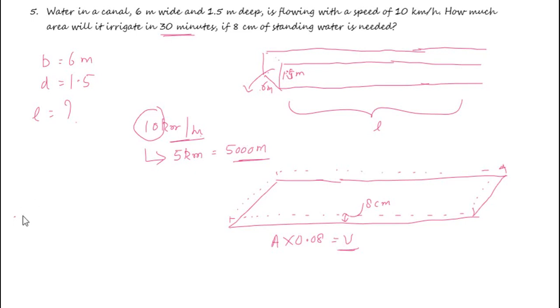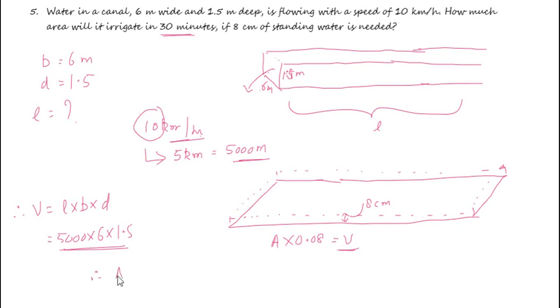So the volume of water flowing out of the canal is V equal to L into B into D, that is equal to 5000 meter into B, that is 6, into D, that is 1.5. Now this volume that is flowing out of the canal irrigates the land, and the volume of the water in the land is the total area into the height, that is A into 0.08. These two volumes are equal.